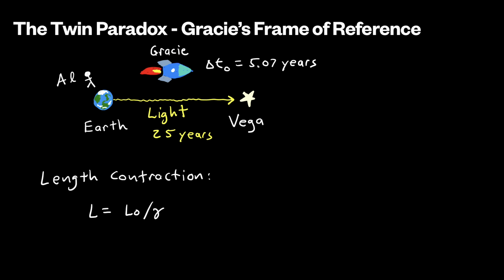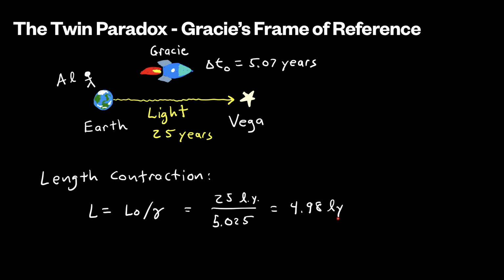Al or Gracie? The answer is that Al does because he is at rest with respect to both the Earth and Vega. He measures the distance between two objects, Earth and Vega, and both objects are assumed to be at rest relative to him. Thus, L naught is 25 light years, and we find that the length contracted distance that Gracie sees is 4.98 light years.